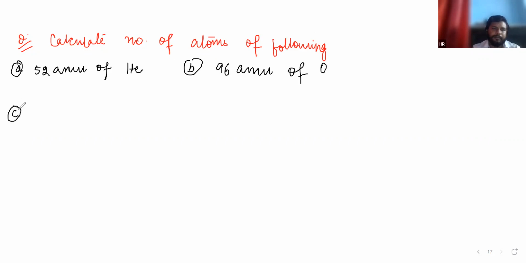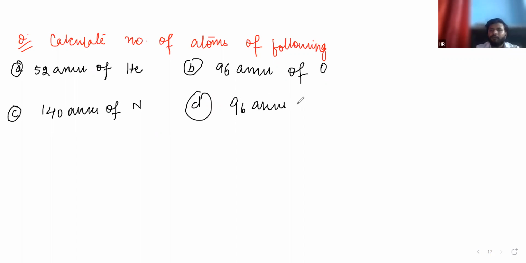C part is 140 AMU of nitrogen. D part is 96 AMU of O2. If you don't get it, just tell me. I will explain the first one.